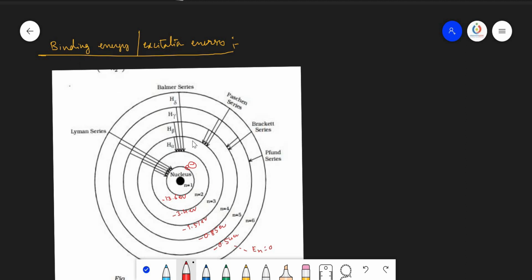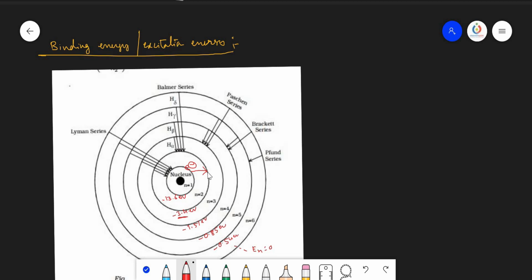So the difference between binding energy and ionization energy: let us try to understand binding energy. Binding energy is the energy required to remove an electron from a given shell. Imagine the electron has already jumped from the first energy state to the second energy state, and from the second energy state you want to remove the electron. That means you want to break the attraction force between the electron in the second orbit and the nucleus. For that purpose, how much energy do you need to give? Only 3.4 electron volts, not 13.6 electron volts.